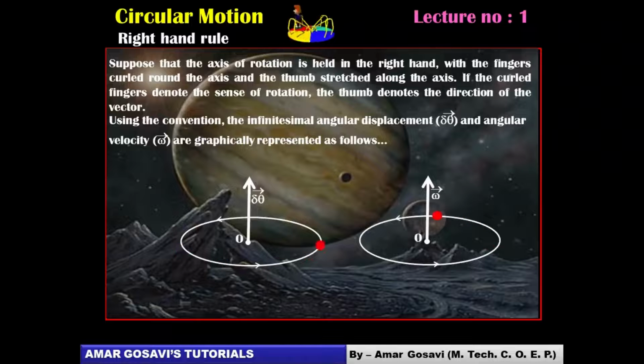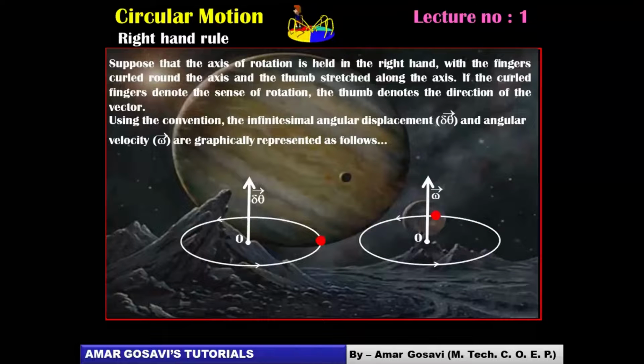So this is how you work out the directions of angular displacement and angular velocity. Correspondingly, I'll show you how we work out the direction of angular acceleration with the help of right hand rule. Make a note of it. The outstretched thumb gives you the direction of all three, and the curled fingers indicate the direction of circular motion.